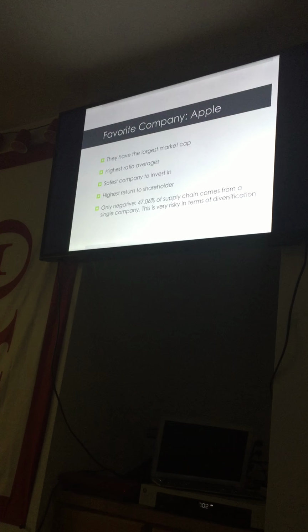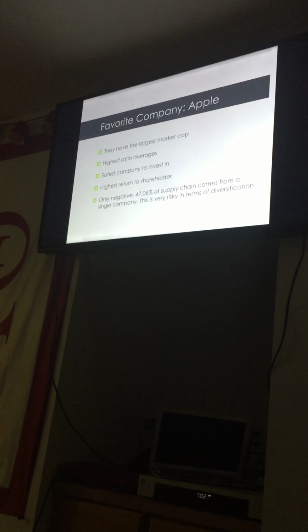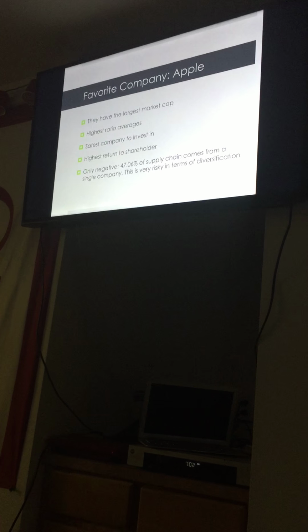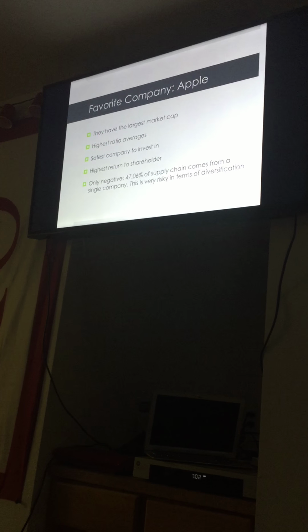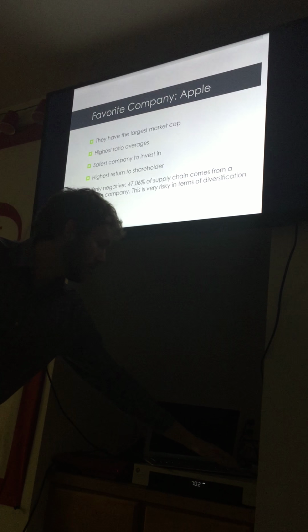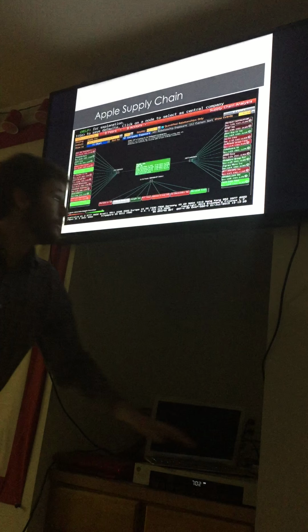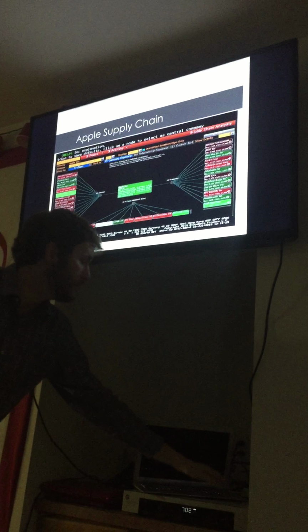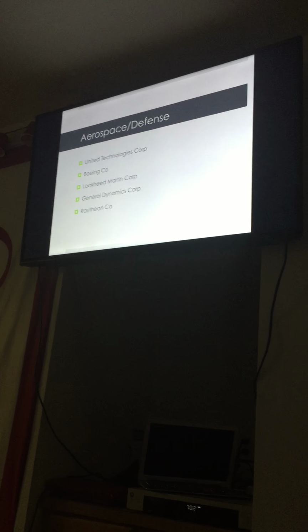The only negative thing that I can find about Apple is that 47.06% of their supply chain comes from a single company. In terms of risk, this is a very risky investment, because if this one supplier were to go out of business, basically half of their business would be in shambles. So very risky, but they're still a very large and profitable company.